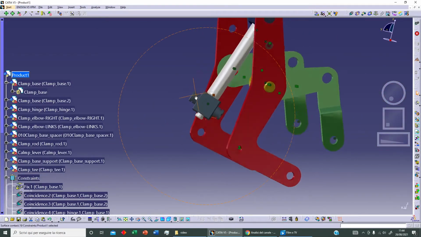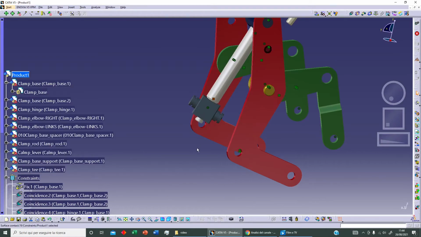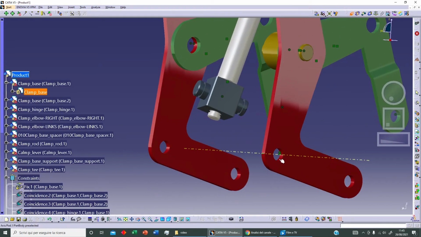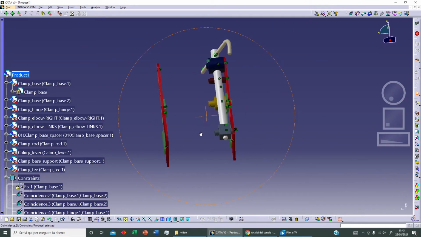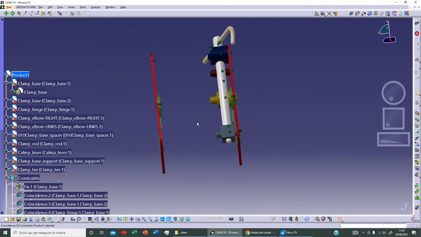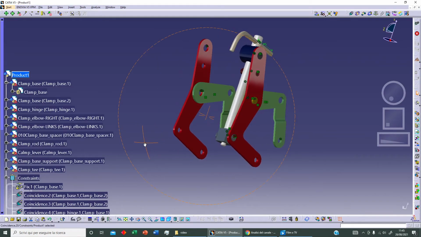Okay, now we need to fix this position. And let's select coincidence between this. As always, I will use the element with the anchor, so we can select this element and this axis here, this, and let's update. Okay. Perfect.